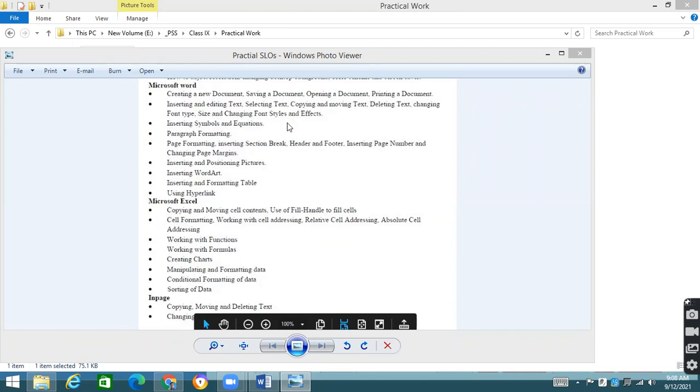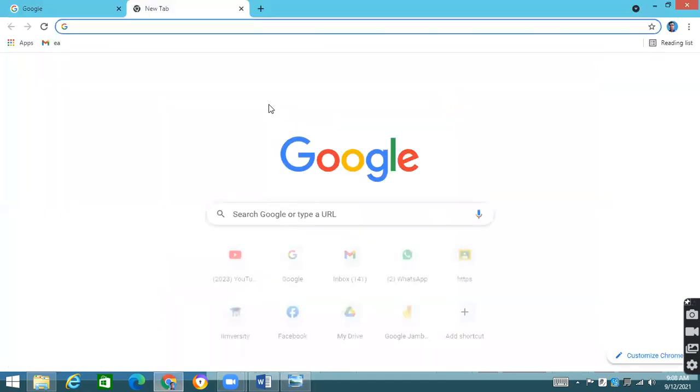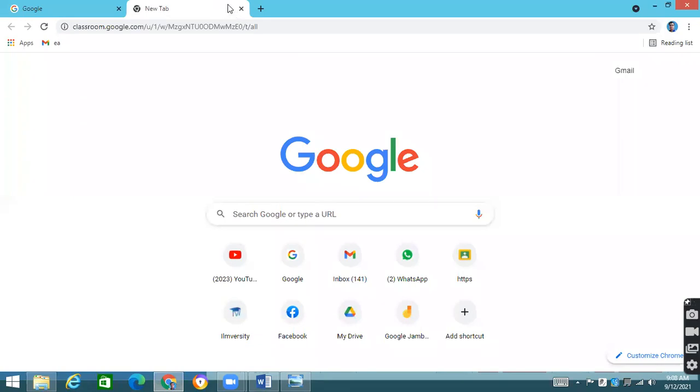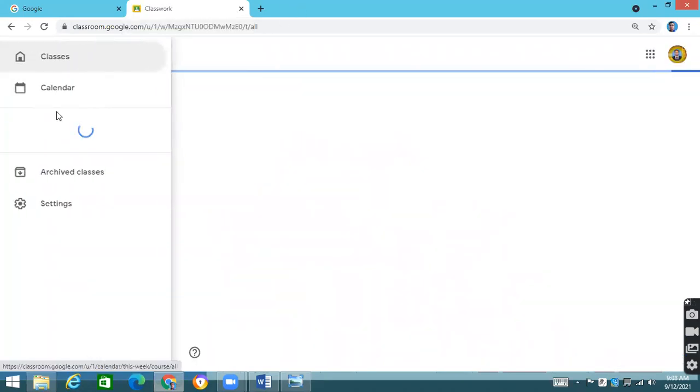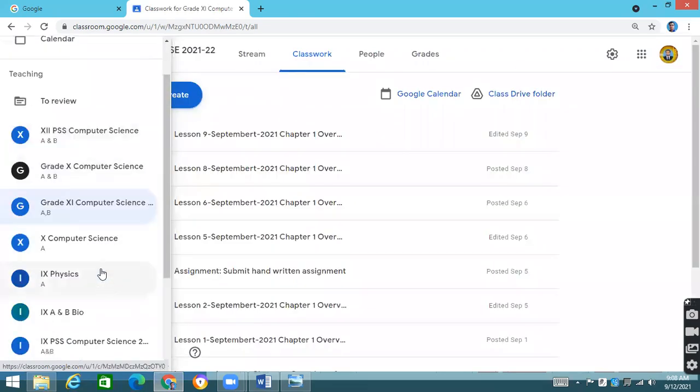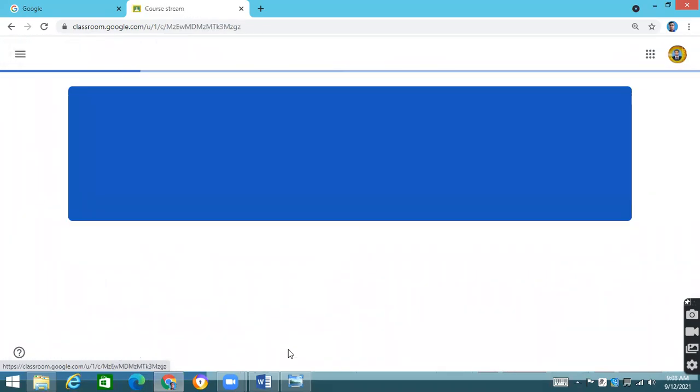So what we need to do is Microsoft Word, Microsoft Excel, and Urdu InPage. Microsoft Word has been completed. All these topics are covered. If you go to your Google Classroom, you'll be able to know what the different topics are that we have been doing in our different classes, particularly last week. We have already accomplished these topics, and I have mentioned day-to-day progress as well.